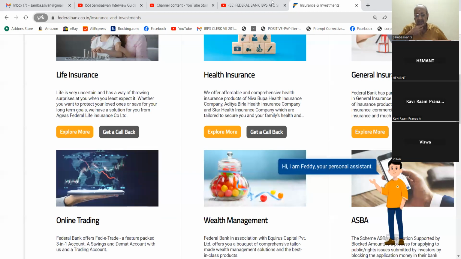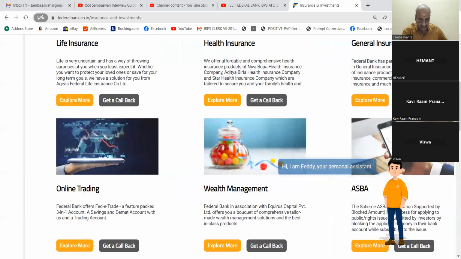General insurance is insurance like car insurance, fire insurance, burglary insurance, flood insurance, like that. Those insurances are covered under general insurance.